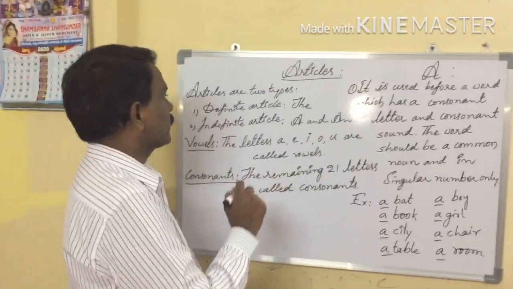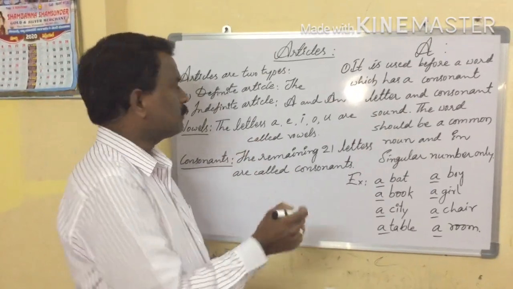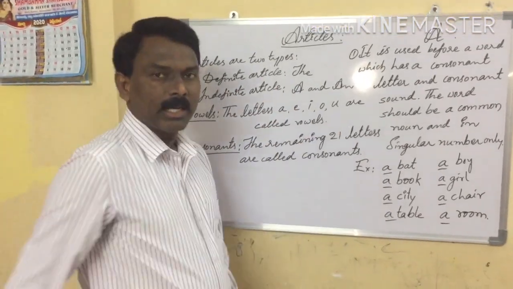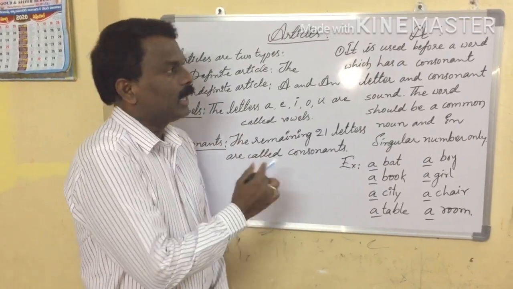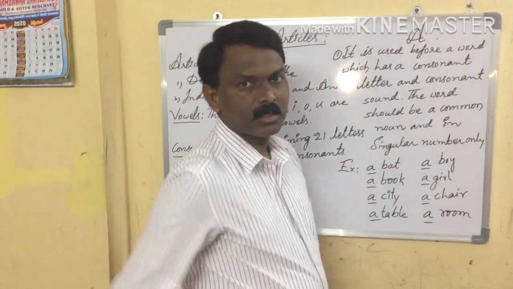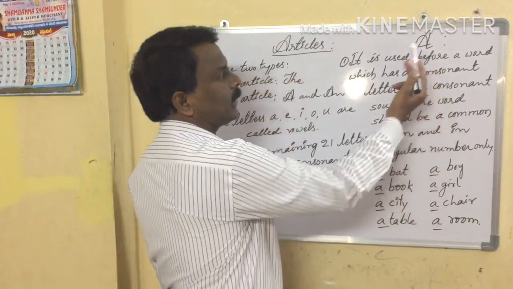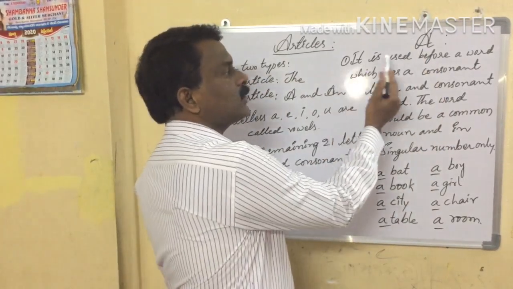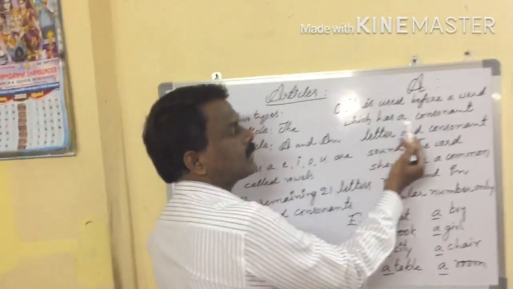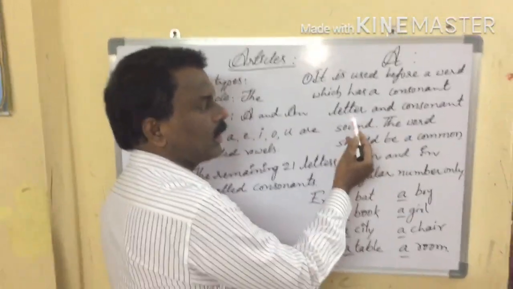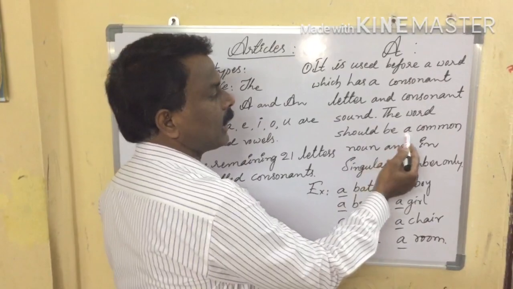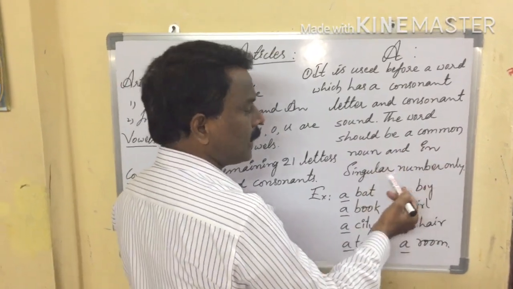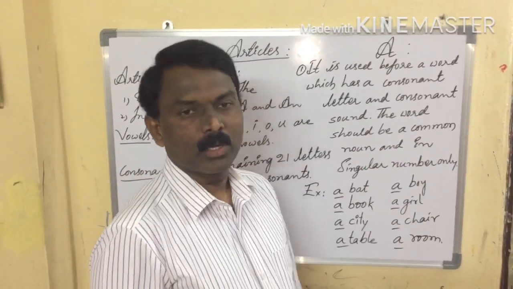Okay, so here articles are two types, definite article and indefinite articles, vowels and consonants. Let us see the first "a" article. It is used before a word which has a consonant letter and a consonant sound. The word should be a common noun and in singular number only.